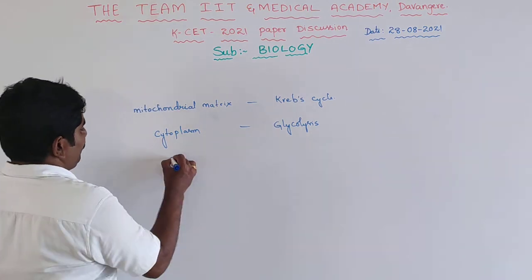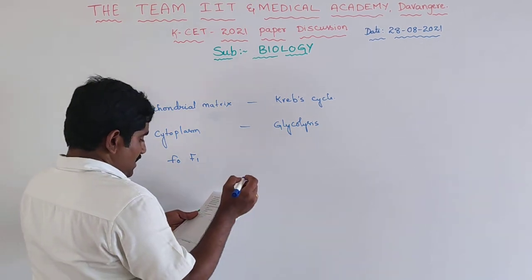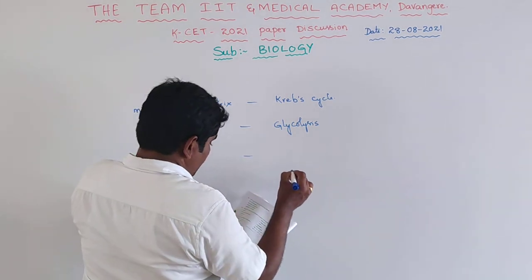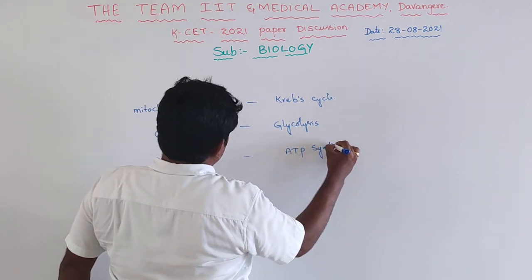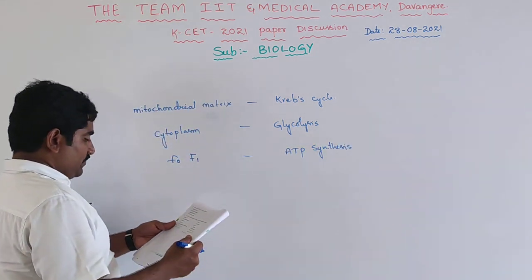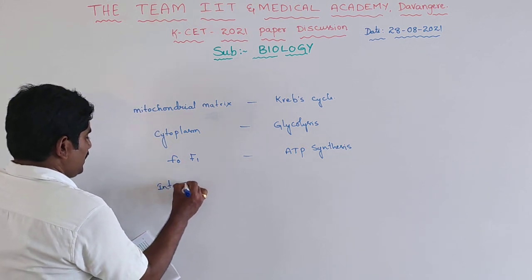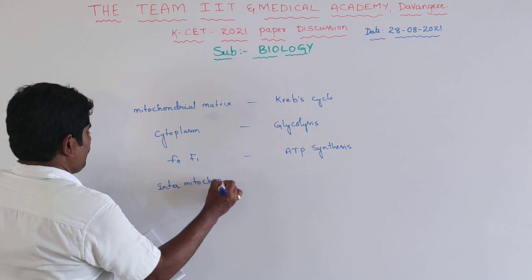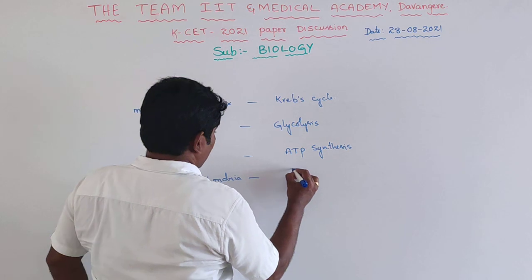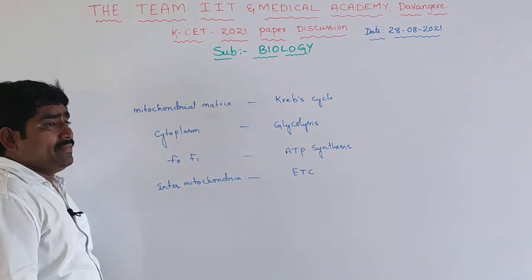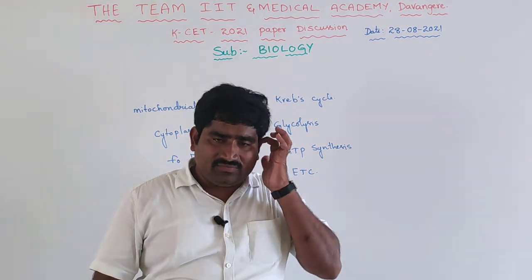Clear? The next one is F0 and F1, which is ATP synthesis. And next is the inner mitochondrial membrane, which is the electron transport system. So this is the correct option for that. Okay, so this paper, I think all of you did very well. Thank you.